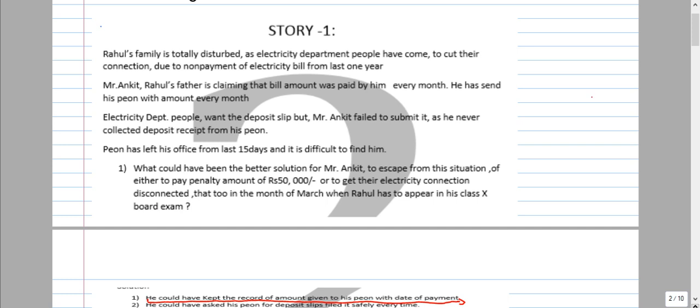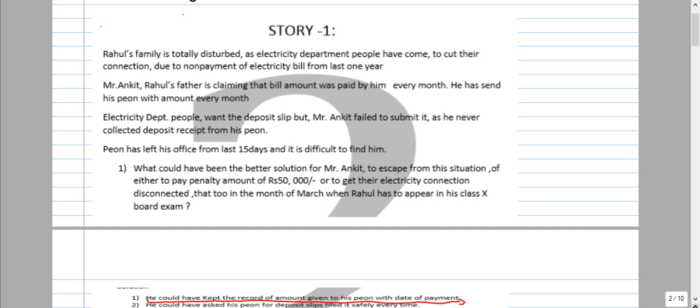Accountancy is entirely a new subject for you. That's why we'll go through an interesting story, then gradually we come to our topic. Okay? I'm going to read this story. You can read along with me.